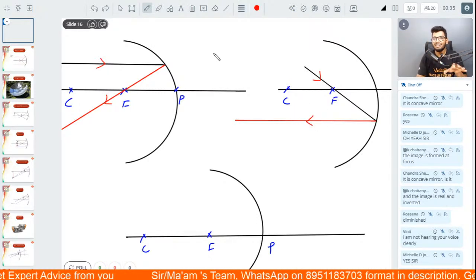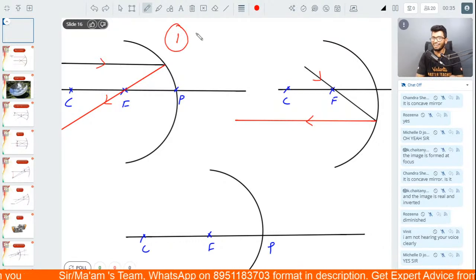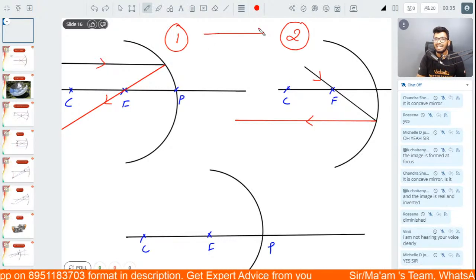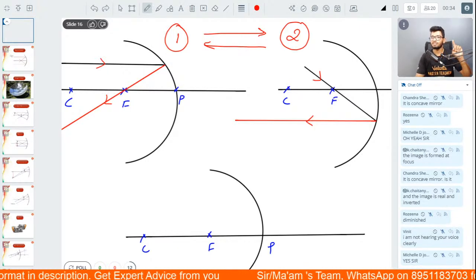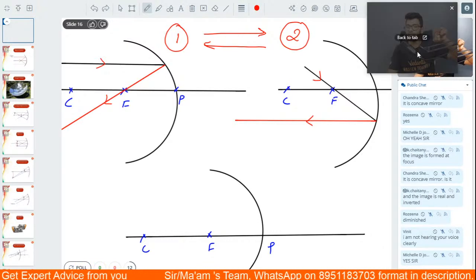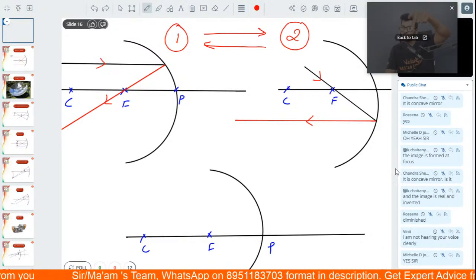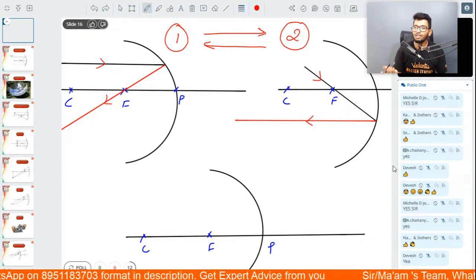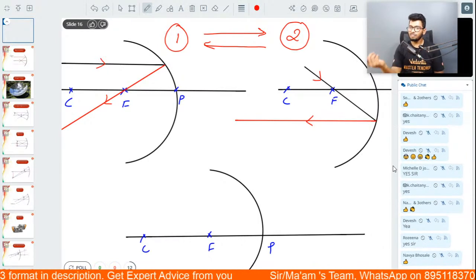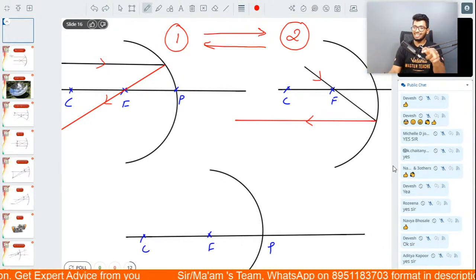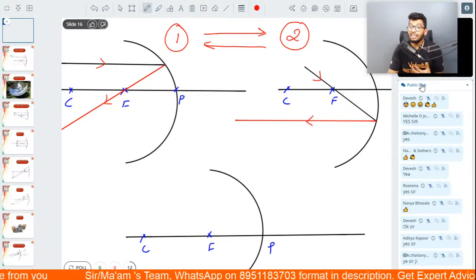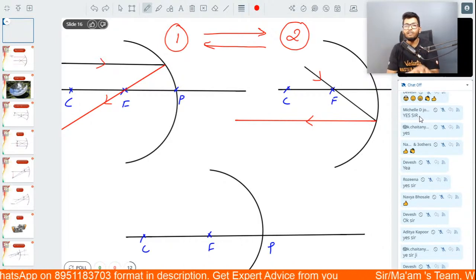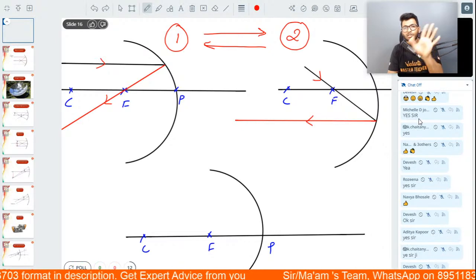In other words, if this is the first standard incident ray diagram and this is the second, they are interchangeable. If one is passing through the focus, after reflection it becomes parallel. If it is parallel to the principal axis, after reflection it passes through the focus. It's like an Uno reverse card. Understanding? It's the opposite. The reason why this is so is because of the principle of reversibility. Light always follows the exact same path, and that's exactly what's happening over here also.